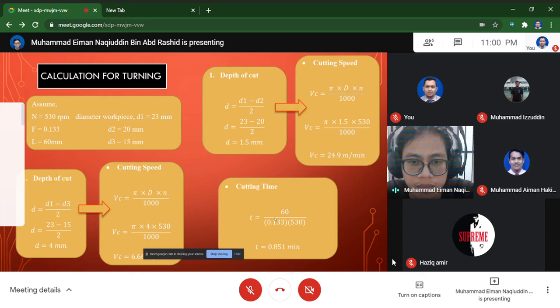For process 2, cutting speed we have 4.9 meter per minute, and we have cutting time 0.851 minute.